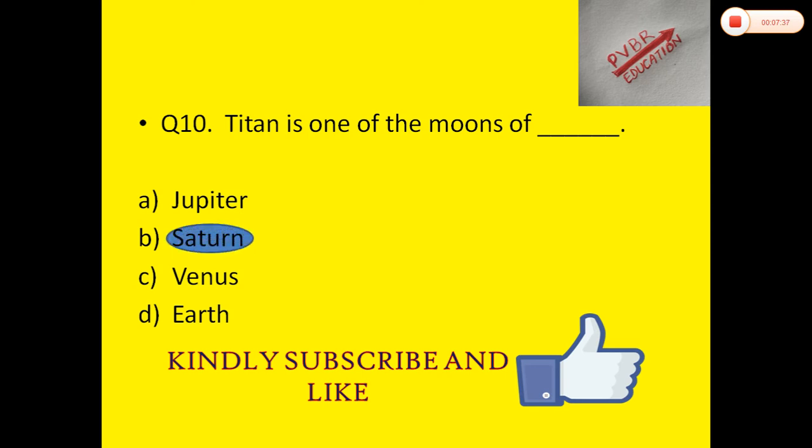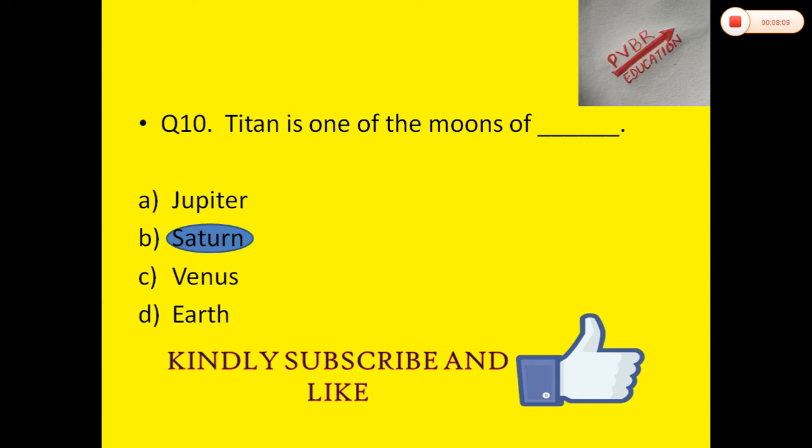Saturn. Clear? Now you will be thinking, is it the biggest moon among the planets? No, dear friends, this is the second largest natural satellite in the solar system. It is the only moon to have a dense atmosphere. Now you will be thinking which one is the biggest moon. So its answer will be Ganymede. Ganymede of the planet Jupiter is the biggest moon among all the planets.